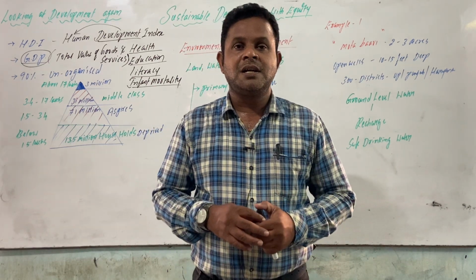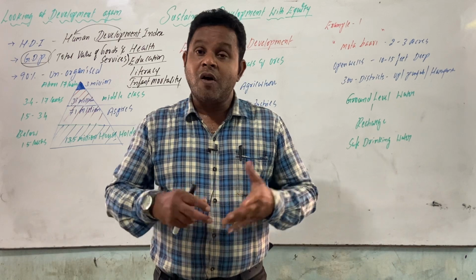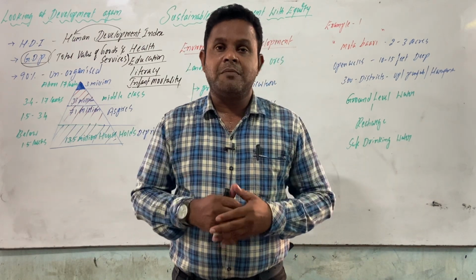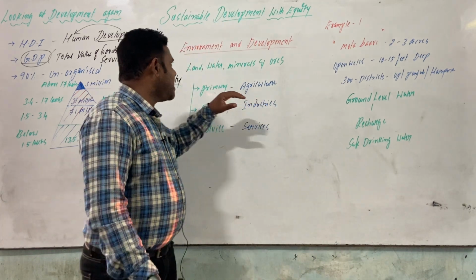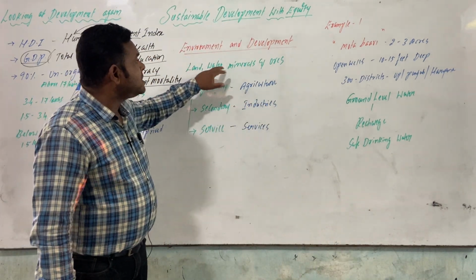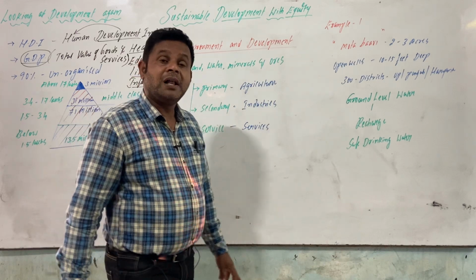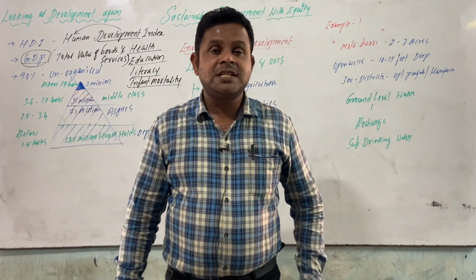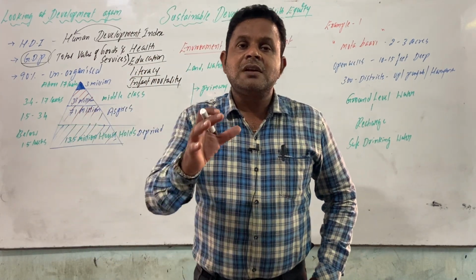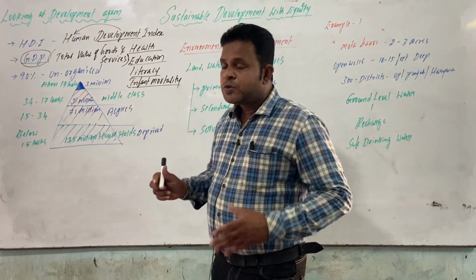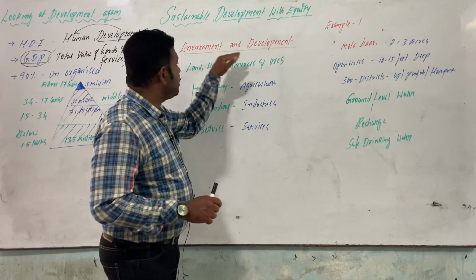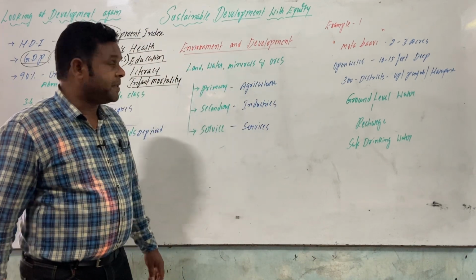School environment, hospital environment, college environment, office environment. It's a place where we are living. In this regard, land, water, minerals and ores are all only gifts of nature, natural resources. That makes us compare development and environment.